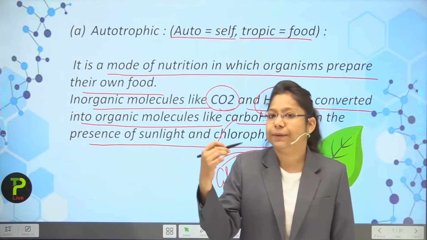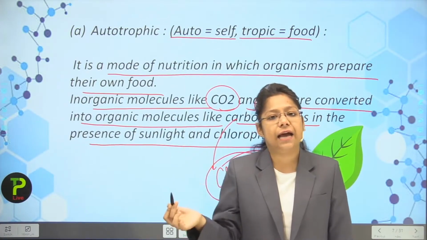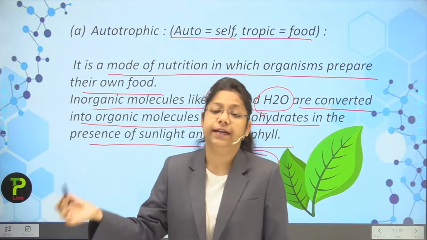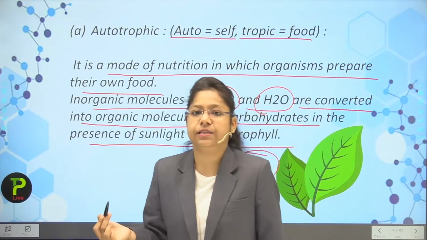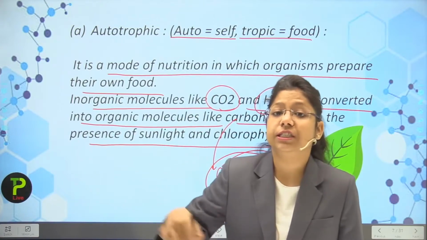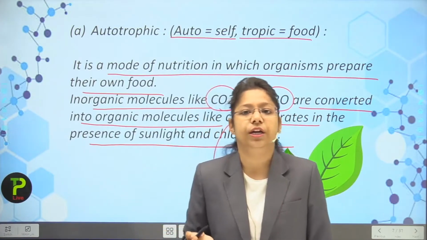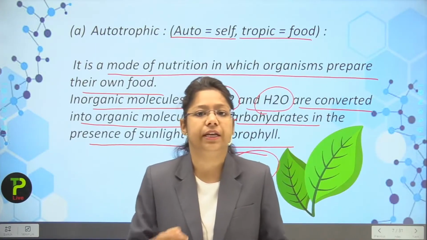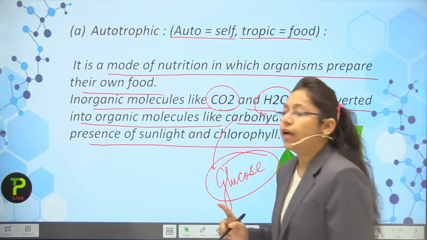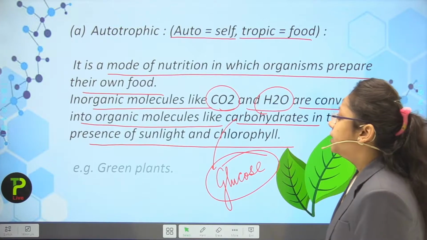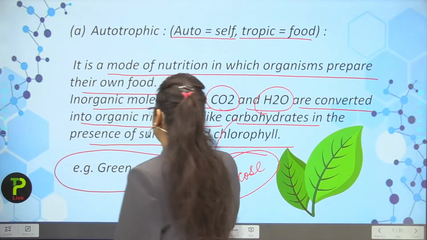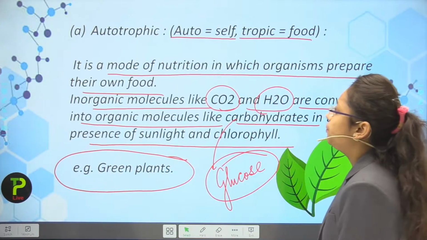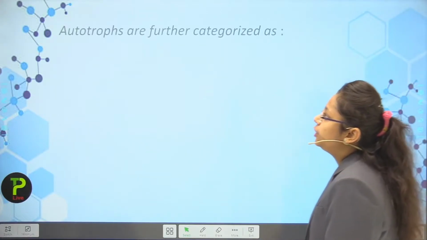Actually, what happens in the presence of sunlight, chlorophyll, carbon dioxide and water? Plants prepare their own food in the form of carbohydrates plus oxygen. So oxygen is utilized by humans, and the glucose which is prepared inside the plant is supplied to the different parts of the plant like the fruits, the vegetables or the roots, which we consume and we get healthier. Okay students, so this is the autotrophic mode of nutrition. Now the greatest example of autotrophs is green plants. So green plants are what? Autotrophs.